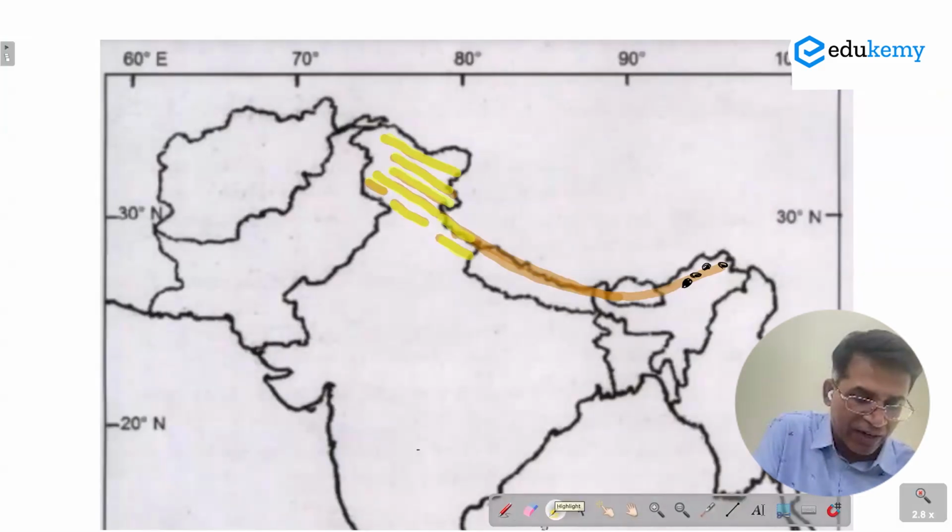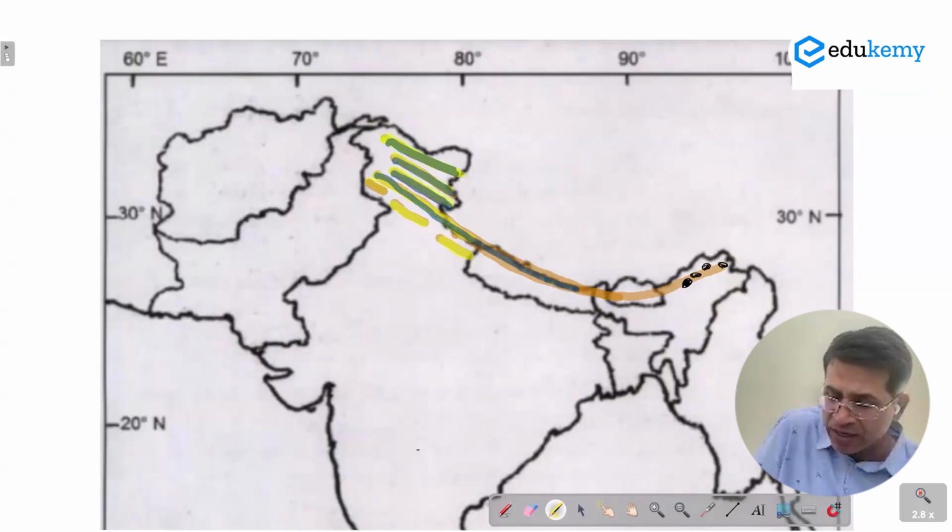So if you all can have a quick look and revision, this is the Karakoram ranges in the north. This is the Ladakh range. This is the Zaskar range. This continuous mountain are the Great Himalayas. Some of these hills, Pir Panjal, the hills of Dhauladhar range, hills of Mussoorie, they also come and merge here.